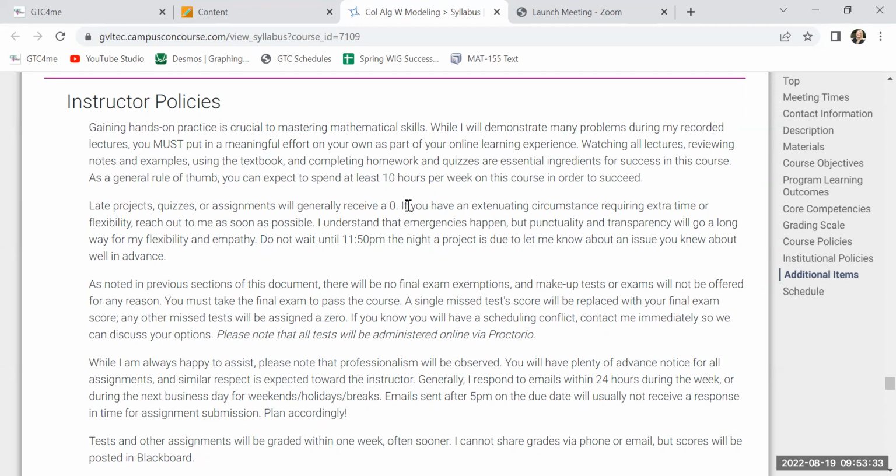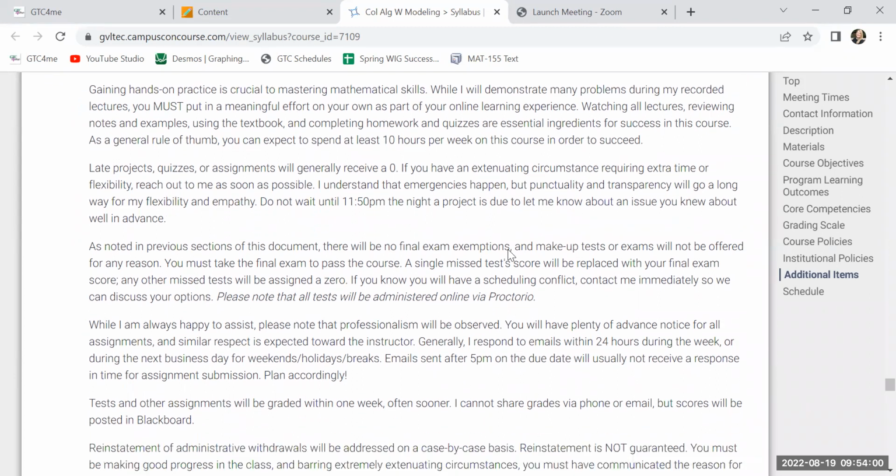Generally, I have a no late work policy. So if your homework's late, if your project's late, if you don't turn in a test, things like that, you do get a 0. Now, obviously, emergencies happen, things like that. So as soon as you know you have a problem, please let me know. If you wait until 10 minutes before a project is due at the end of the semester, I'm not going to be as forgiving. But if you're having some hardship situations, need extra time on homework, things like that, please reach out to me, right? The worst I can say is no.